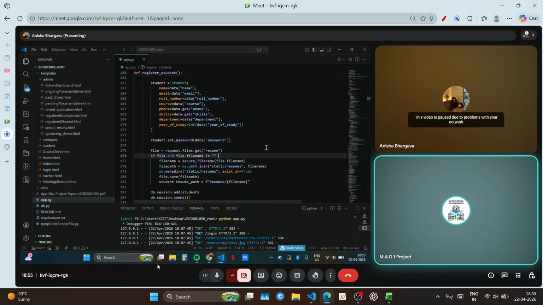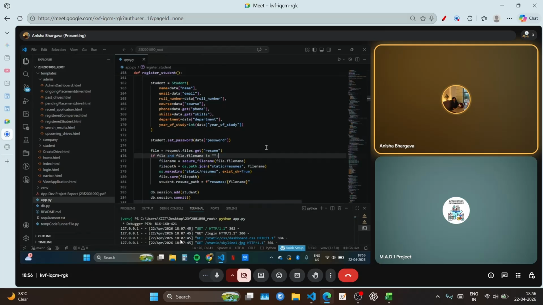Why do we need to secure them? And what is a secure file name? Have you imported this or created this function, or what? So basically secure file name is used.